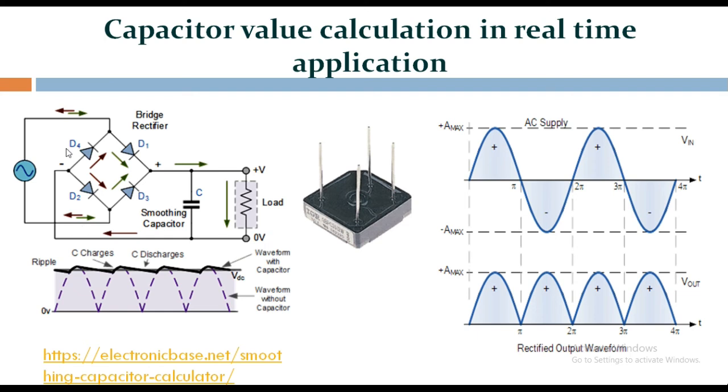Negative half cycle. During the negative half cycle of the supply, diodes D3 and D4 conduct in series, but diodes D1 and D2 are switched off and are now reverse biased. The current flowing through the load is in the same direction.